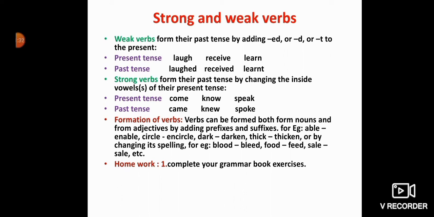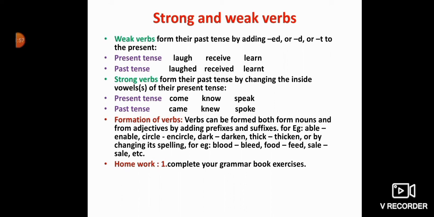But when we are saying that the verb is strong, then strong verbs form their past tense by changing the inside vowels of their present tense. You can see here, present tense come. When we are changing it into the past, it becomes came. So I have changed the vowel here.